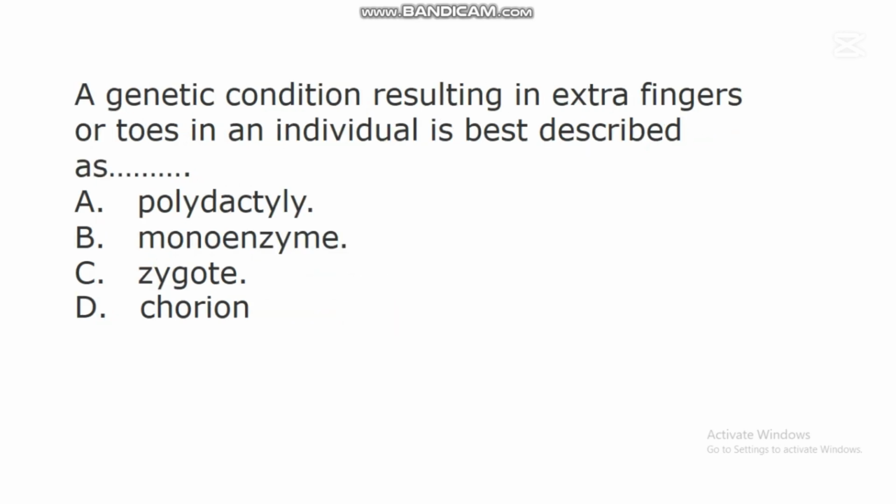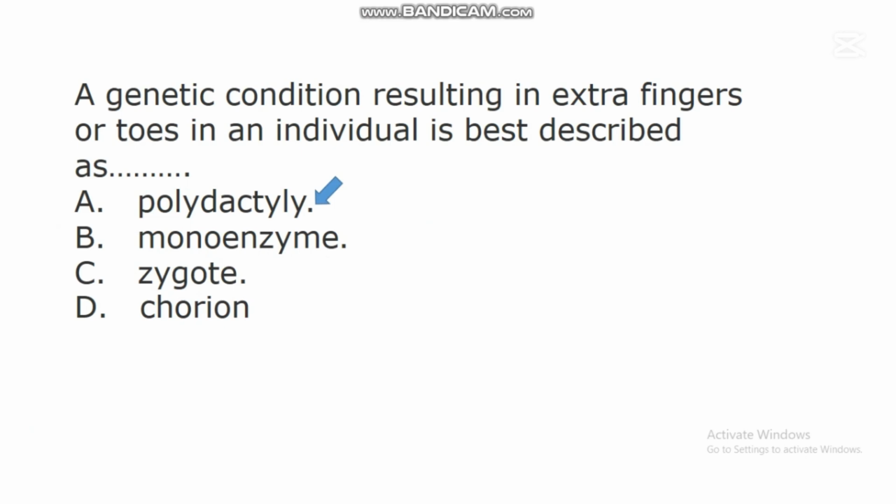The next question says, a genetic condition resulting in extra fingers or toes in an individual is best described as dash. A. Polydactyly. B. Monoenzyme. C. Zygote. D. Chorion. In this question, the correct answer is A. Polydactyly. This polydactyly is a genetic condition resulting in extra fingers or toes in an individual.